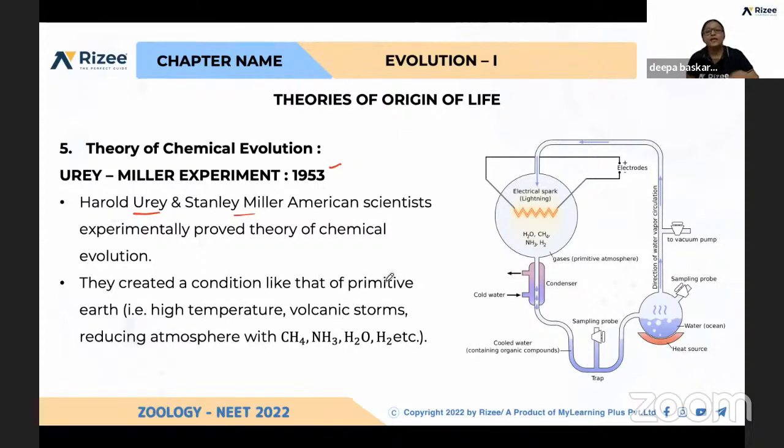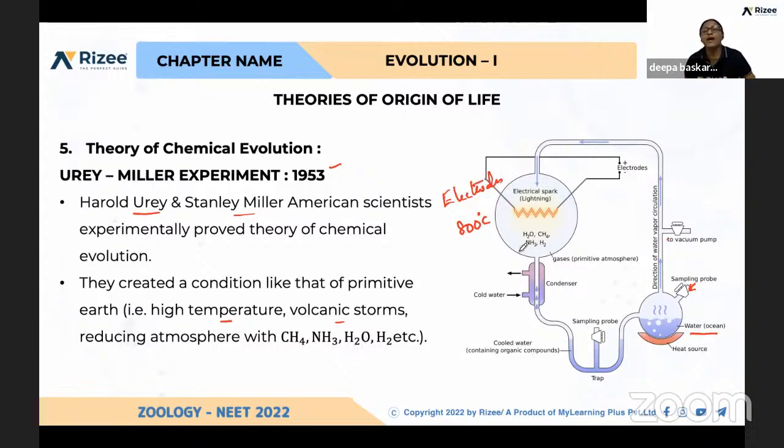They created the exact conditions of primitive Earth by providing high temperature and volcanic storms. Here they have taken a small flask with ocean water and they were heating this. Here the sample addition was made, and one vacuum pump was added, and for sample collection they had a probe, and here one more flask. In this they created almost 80 degrees C by using electrodes.